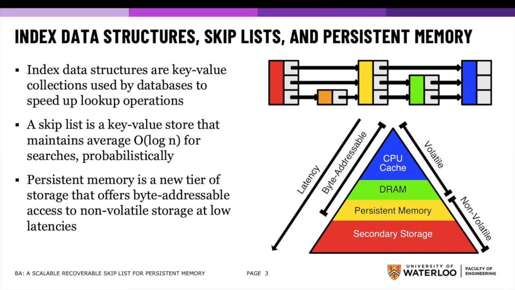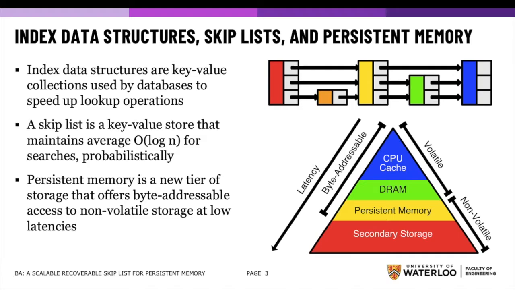Starting off with some background information, a skip list is a data structure that implements a key value store, which is a useful collection type for database indexes. Skip lists have logarithmic time complexity on average for searches, achieved through its probabilistically built structure. When inserting, a new node is given a random height and linked in at all levels, with searches traversing sparser levels first.